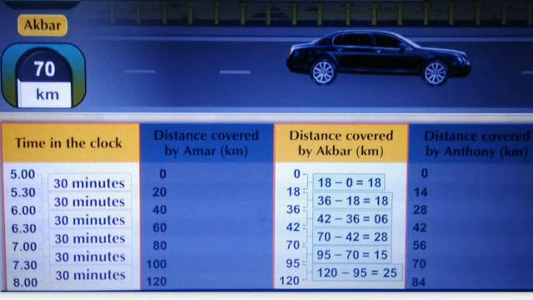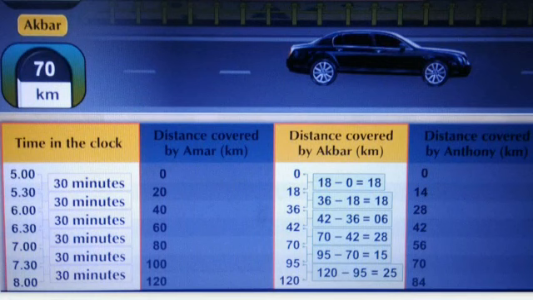And if we observe the distance covered by Amar and by Anthony in specific time intervals, it is a multiple of 20 and a multiple of 14.